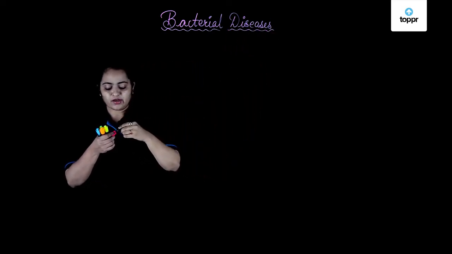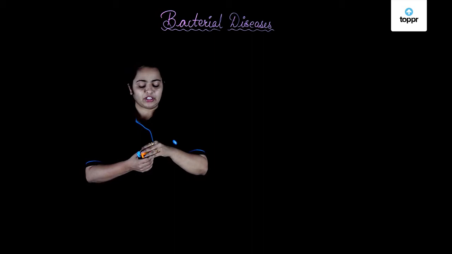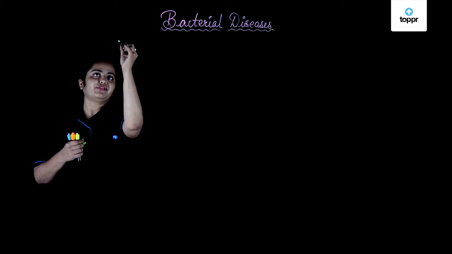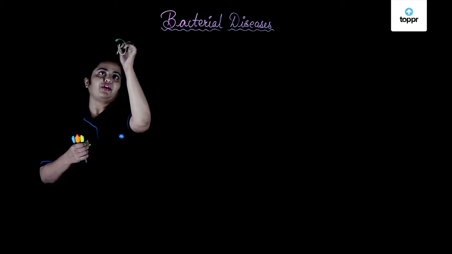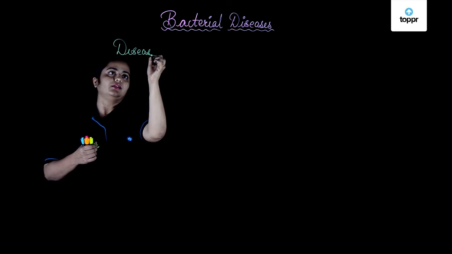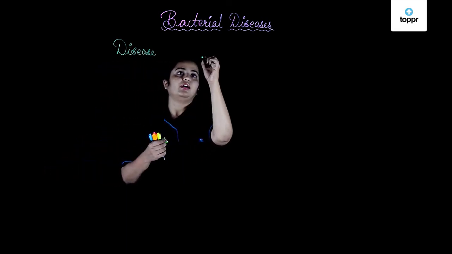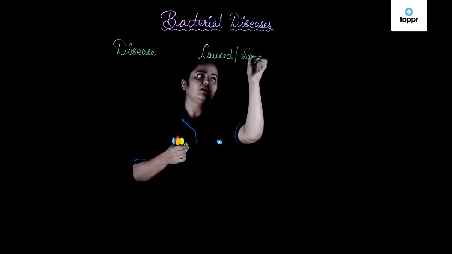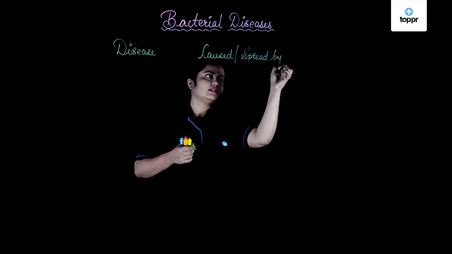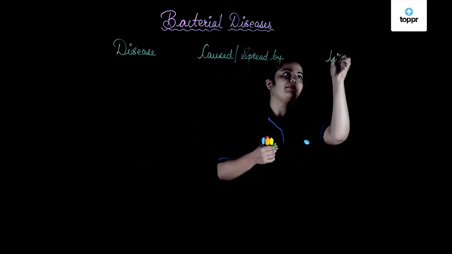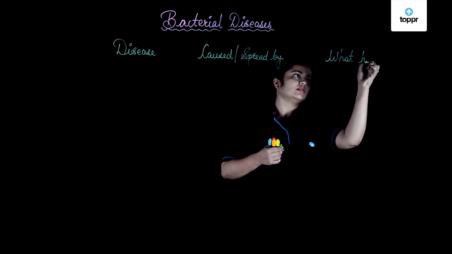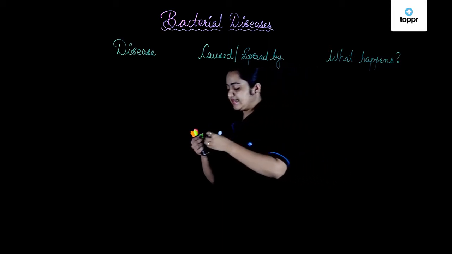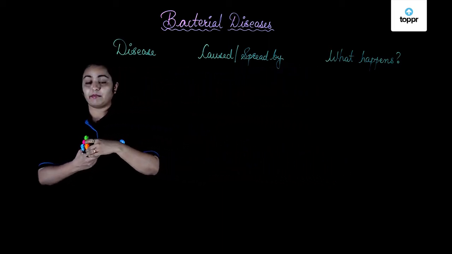Again, the same way in which we talked about viral diseases, we will talk about bacterial diseases in the same way. That is, we will talk about the name of the disease in a similar chart format. We will talk about the disease, what it is caused by, who causes it, or how it is spread, and then what happens in this case. Thus, let's begin with making the chart for bacterial diseases.